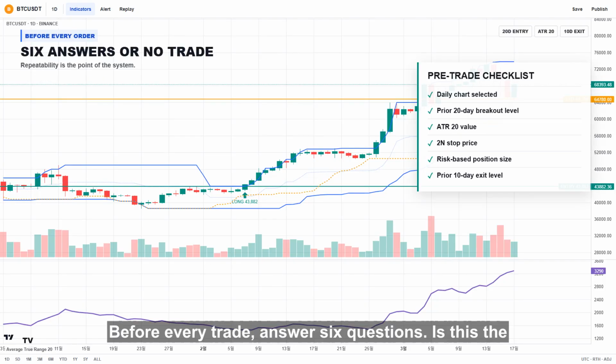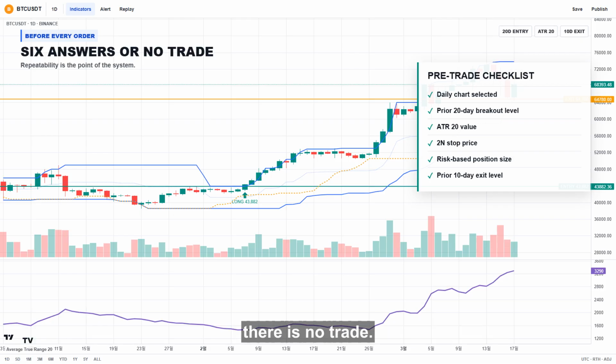Before every trade, answer 6 questions. Is this the daily chart? Is the breakout based on completed prior bars? What is ATR 20? Where is the 2N stop? What position size matches my risk? And where is the 10-day exit? If one answer is missing, there is no trade.